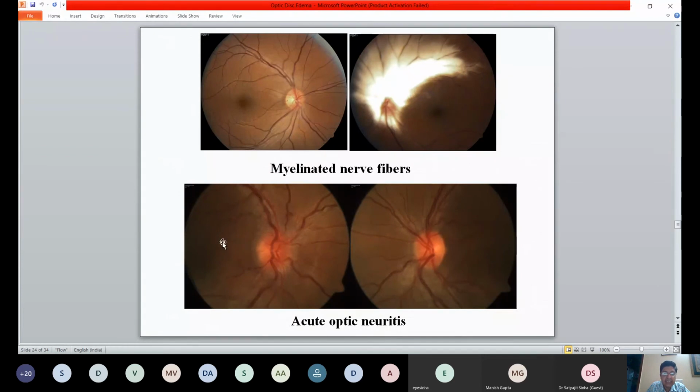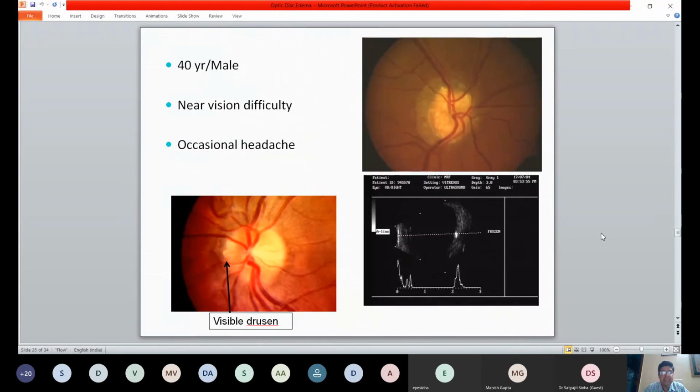And this is a classical acute optic neuritis. You can see the edema is not so severe, but the margins are blurred compared to the other eye. So that's the classical acute optic neuritis that you see. These are the other differentials that you have.